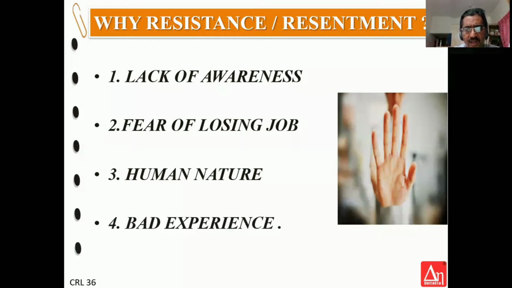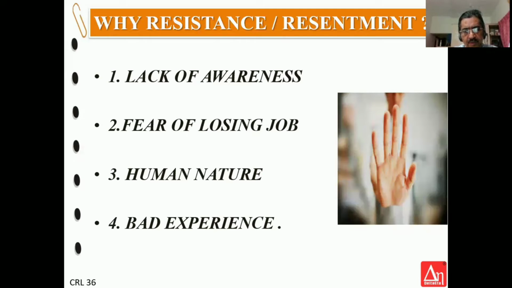Fourth reason why there is a resistance is people have had a bad experience earlier. Some changes the company tried to implement in the past were not beneficial to the organization or to the employee, and in fact gave them a bad experience.